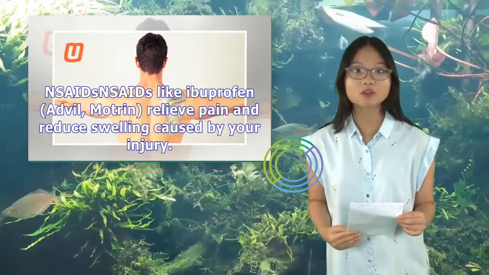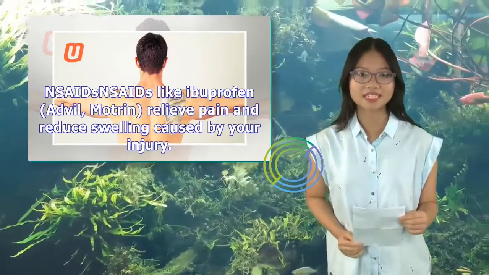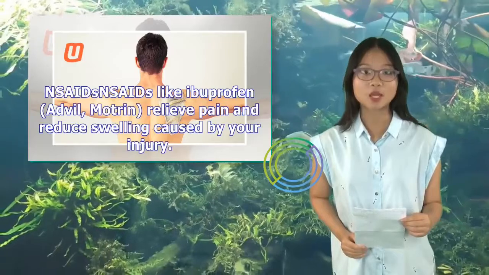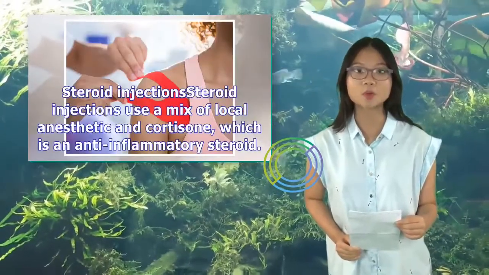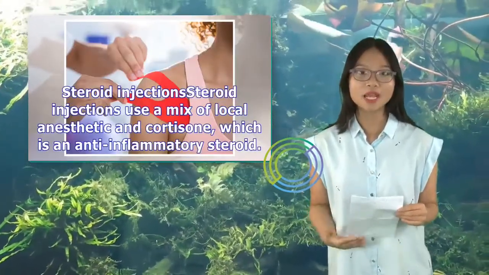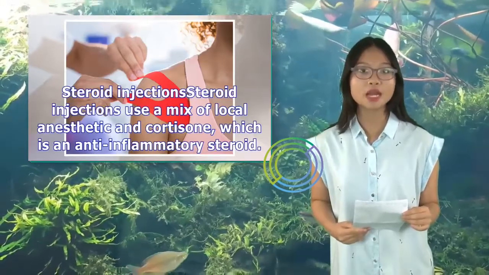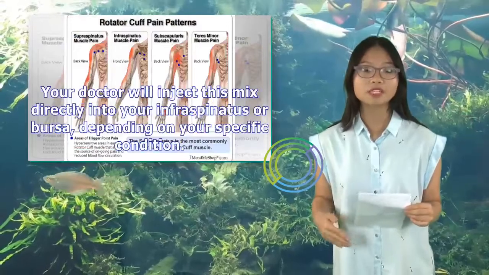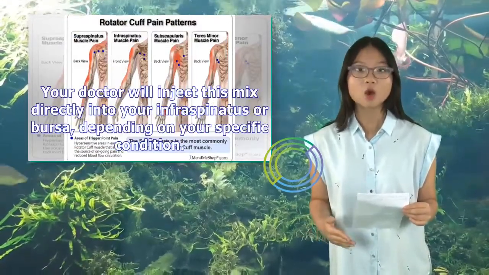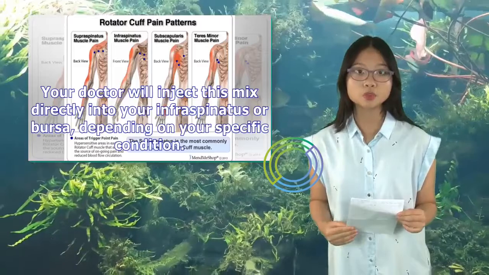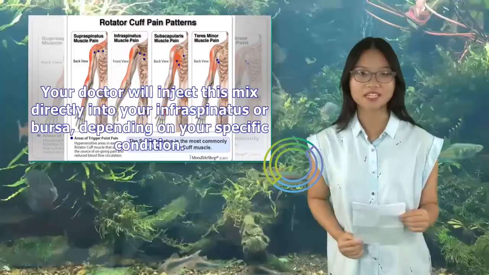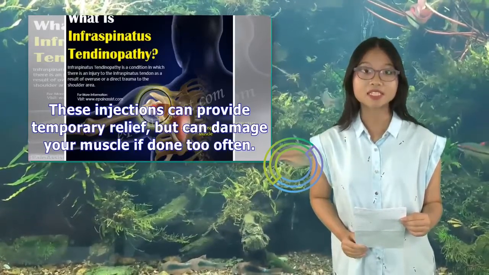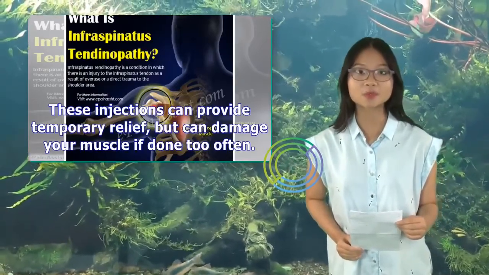NSAIDs like ibuprofen, Advil, Motrin relieve pain and reduce swelling caused by your injury. Steroid injections. Steroid injections use a mix of local anesthetic and cortisone, which is an anti-inflammatory steroid. Your doctor will inject this mix directly into your infraspinatus or bursa, depending on your specific condition. These injections can provide temporary relief, but can damage your muscle if done too often.